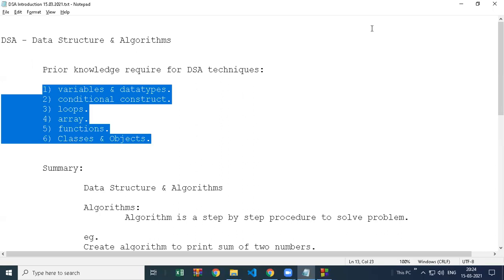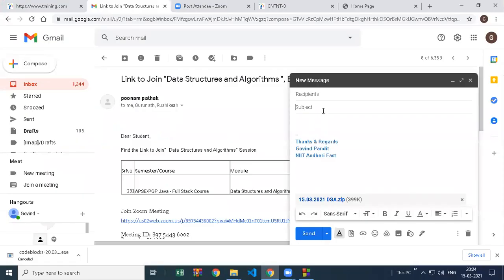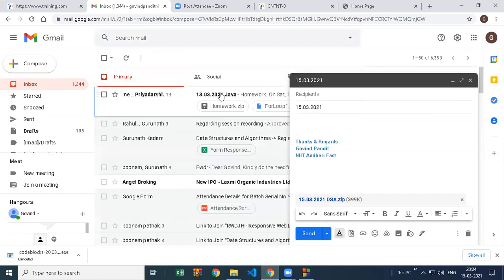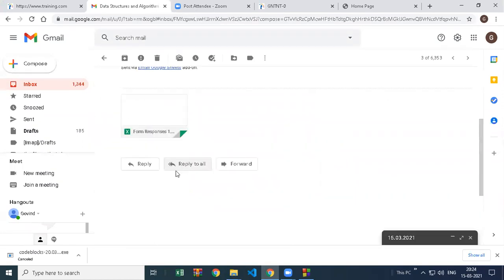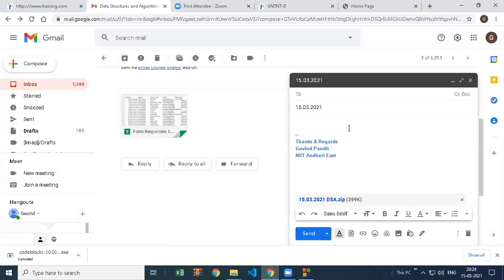Whether you're free or not, in these 2 days, tomorrow and the day after tomorrow, you have to spend at least 1 to 2 hours and practice these topics. Type the topics, type the code, and after typing the code you can also try some R&D on the side code for understanding the code in more detail. I want everyone to try this and follow this practice. 2 days, 2 hours are actually not enough. If you're free and you spend more, then it will be great.